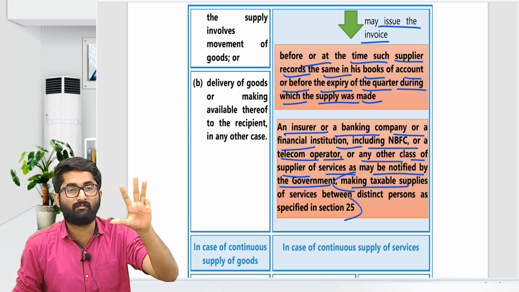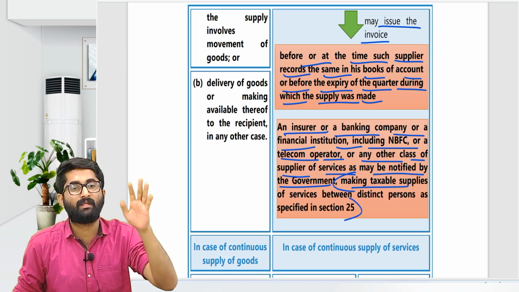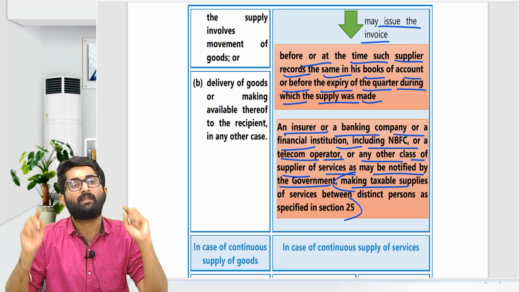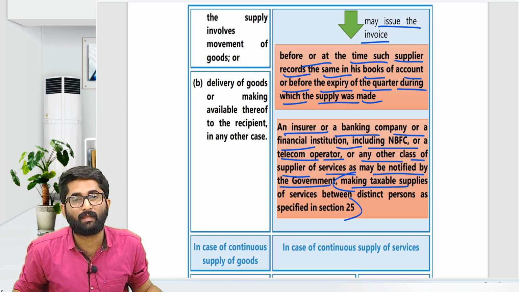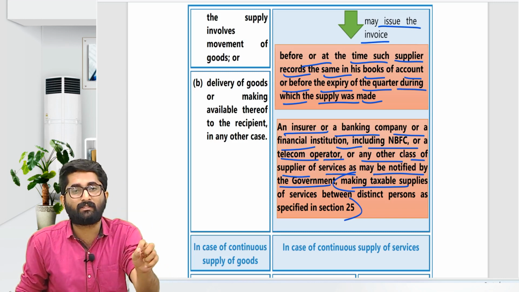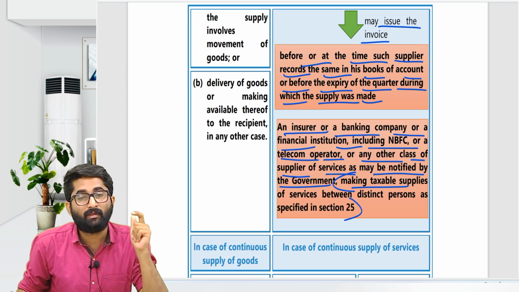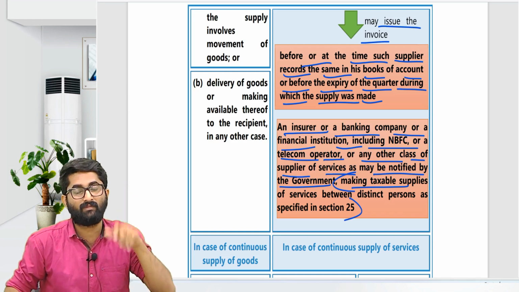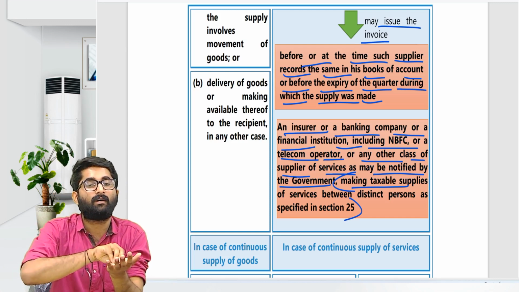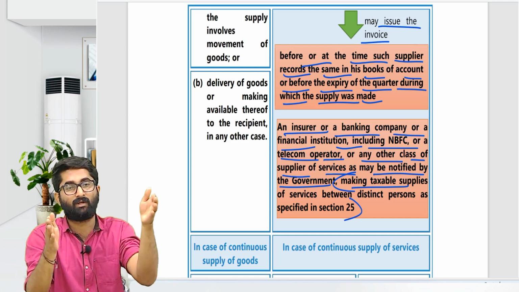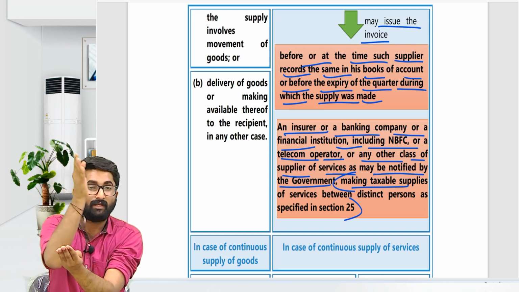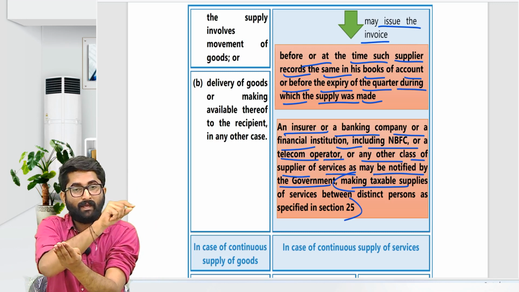See, these NBFC, banking company, telecom company, insurance company, if they are giving services to their distinct persons, then they can give the invoice before or at the time the supplier records it in his books of accounts, or before the expiry of the quarter during which the supply was made. If the supply was made on 5th of February, then January, February, March is the quarter. By the end of the quarter you have to write it, or the date of record by the supplier, whichever is earlier.